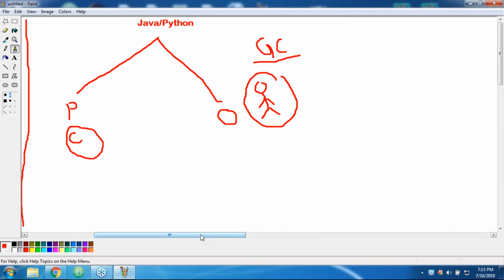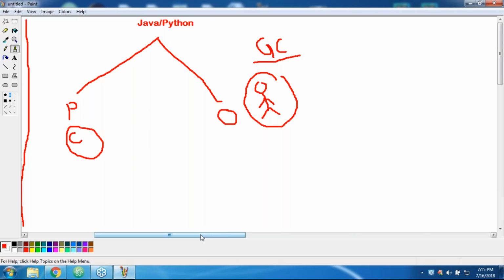Can you please tell in a single word, what is the job of the garbage collector? Anyone? The garbage collector's job is to destroy useless objects. The programmer is not responsible to destroy objects. To destroy useless objects, the garbage collector is going to take care.